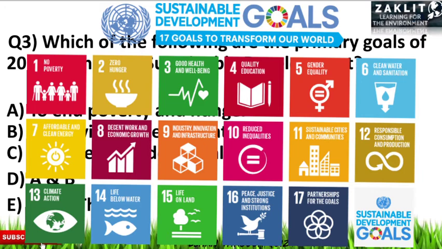Next is to protect the life below water. The 15th one is to protect the life on land. The 16th one is to create peace, justice and strong institutions throughout the world. And the 17th one is the worldwide partnership to achieve these goals. So these are important, note it down.